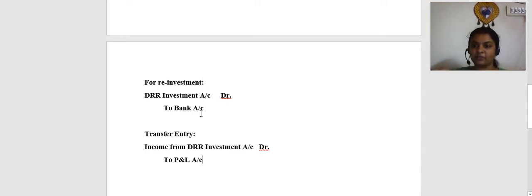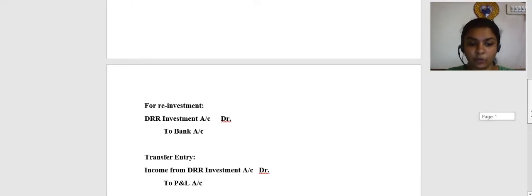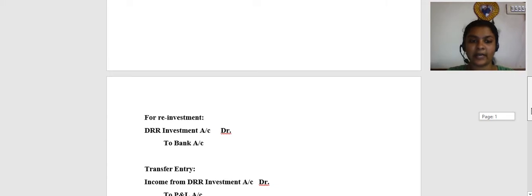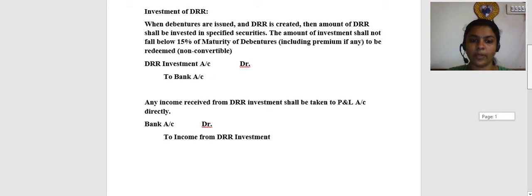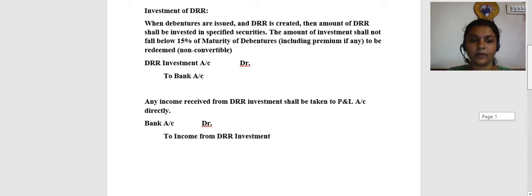I received money as income and that money I have put back again in investments. This is like rotation of the income that you have received. But where will this income be charged in the books? This income will be taken to P&L account in the books. Right? So these are the mandatory changes that you have to note down for DRR and DRR investment. Okay? Right, friends?